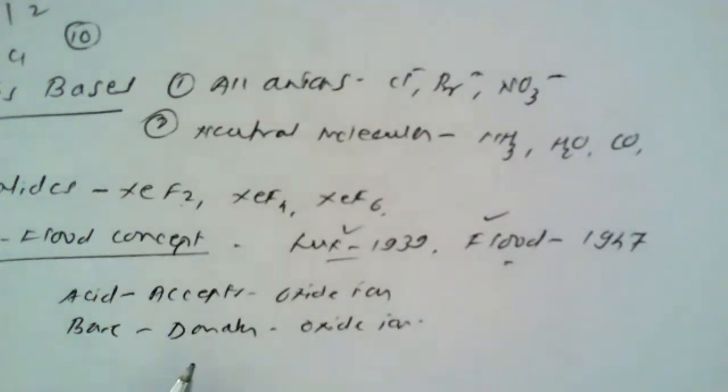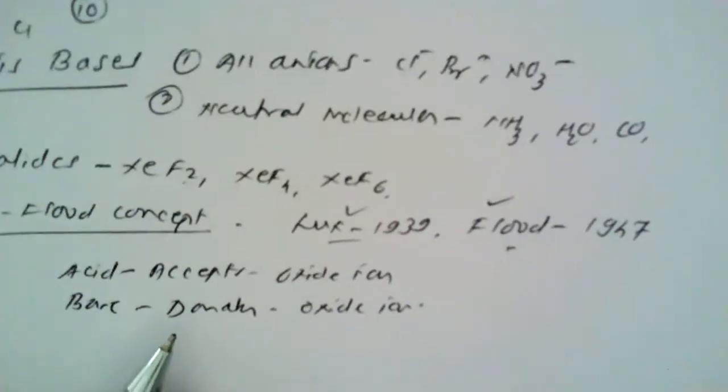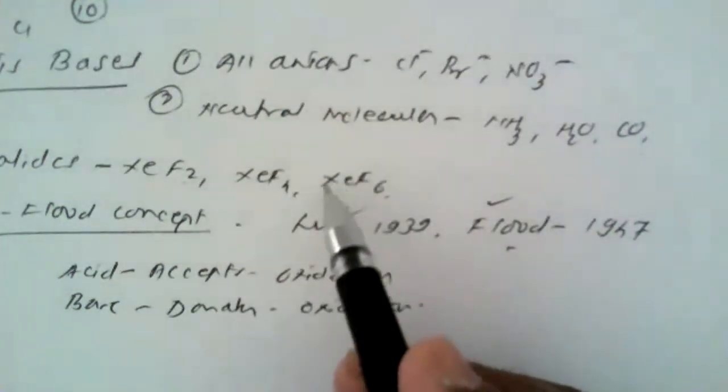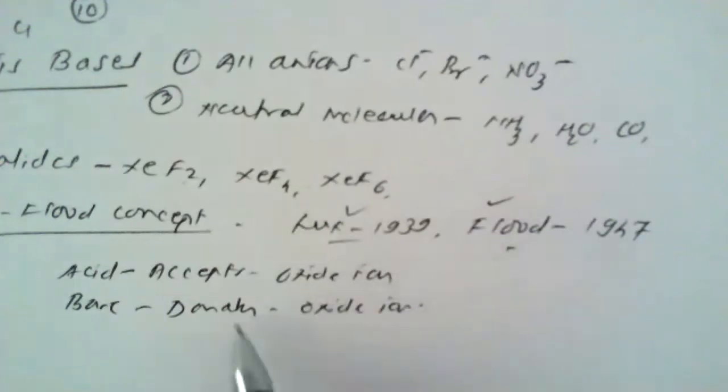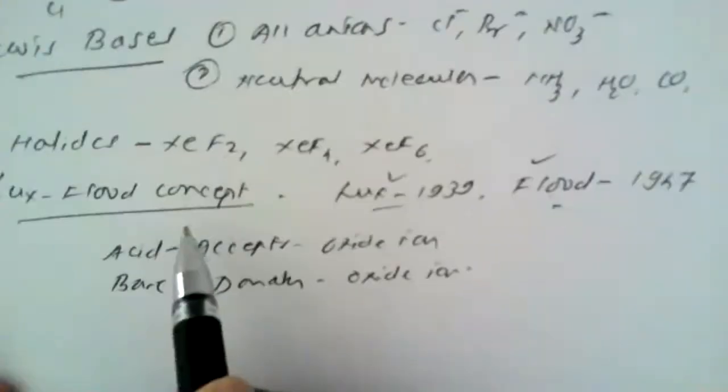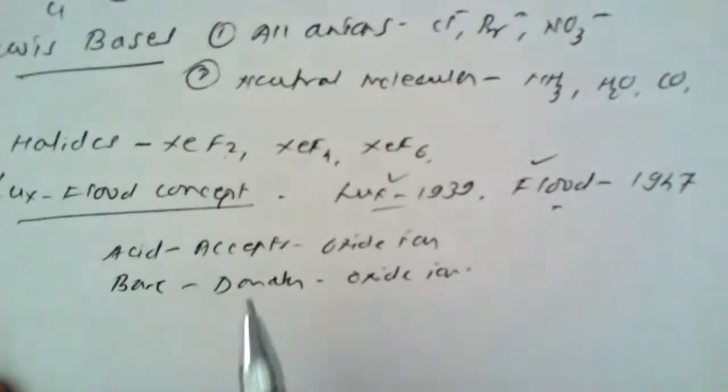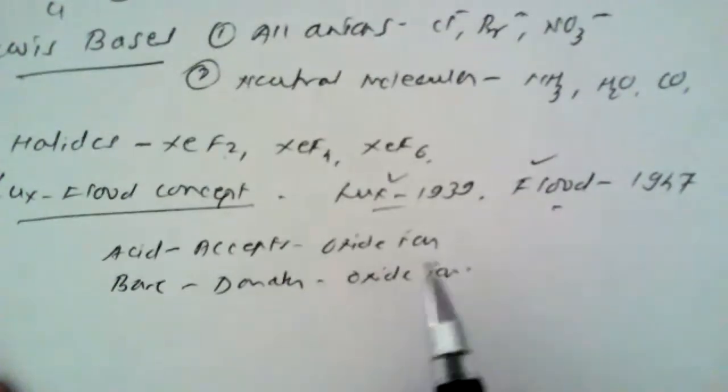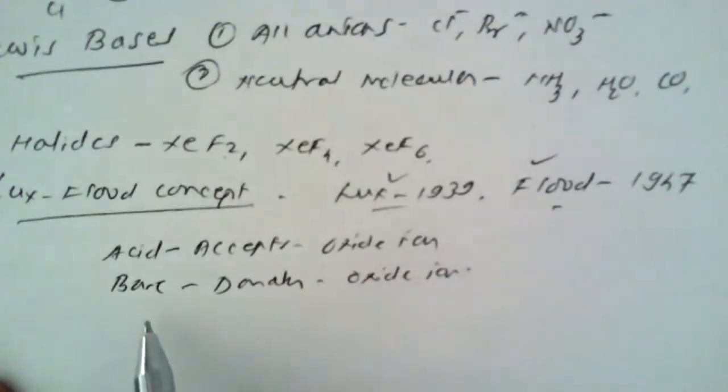So this means that acids are the acceptors and bases are the donors of the oxide ion.